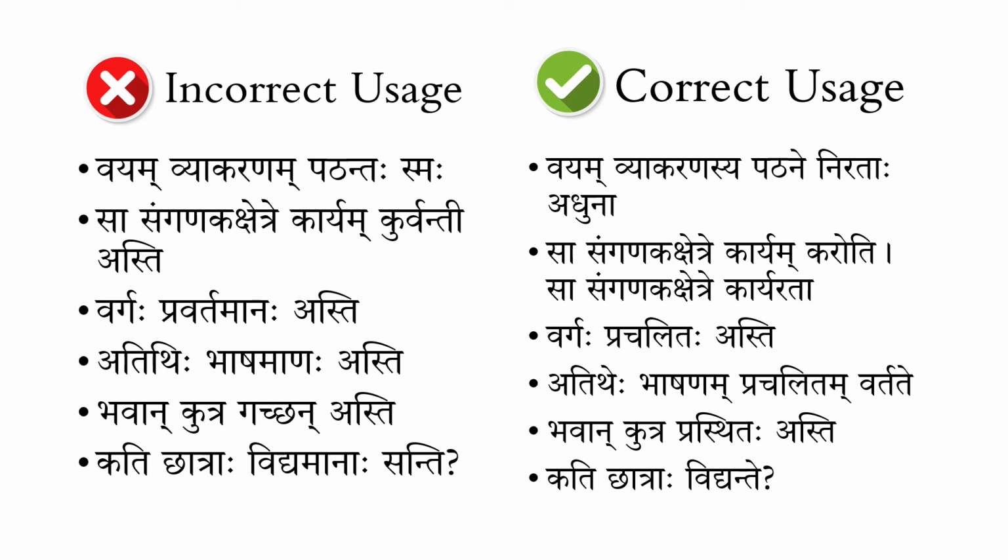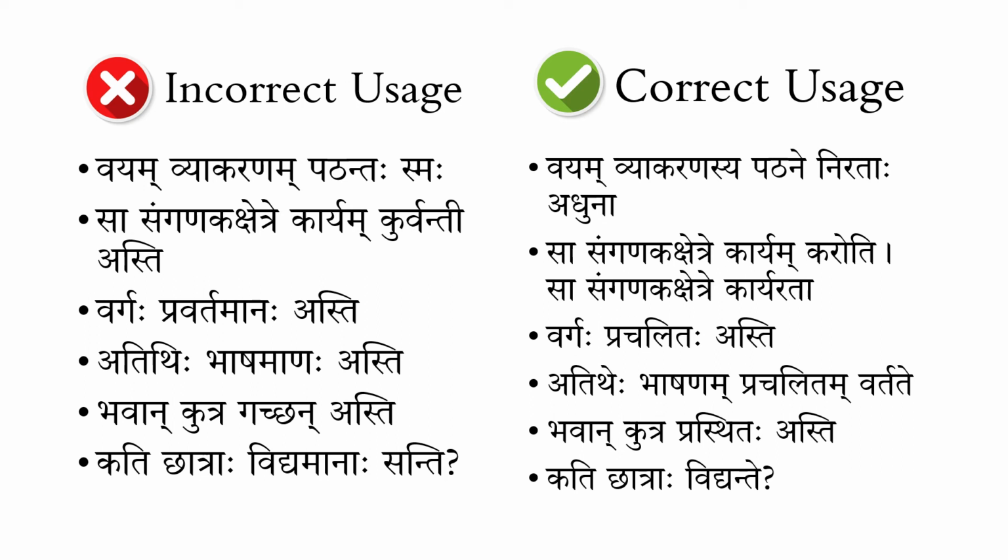Last one, "kati chhatraha vidyamana santi." Here, the santi is of no use. Just use "kati chhatraha vidyante." "Kati chhatraha upasthitaha santi." Again, we can use upasthitaha, another word indicating the state. "Kati chhatraha upasthitaha santi idanim."